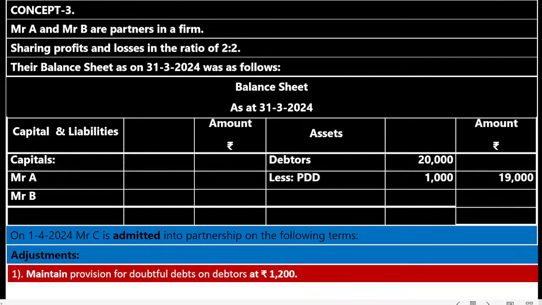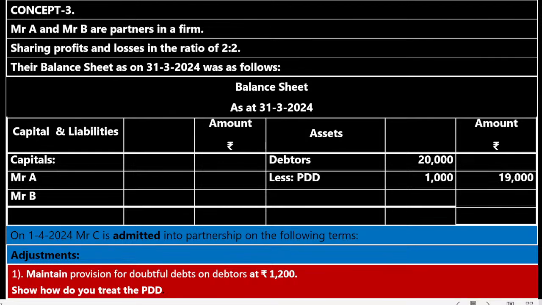Adjustments. Maintain provision for doubtful debts on debtors at rupees 1,200. Here, maintain. They are saying that hereby, in future, PDD should be rupees 1,200. What is the old PDD? It is 1,000. Now new PDD is 1,200. They are saying that maintain the PDD 1,200. Now 1,000 PDD became 1,200 means there is an increase in the PDD of rupees 200. So how do you treat the PDD?